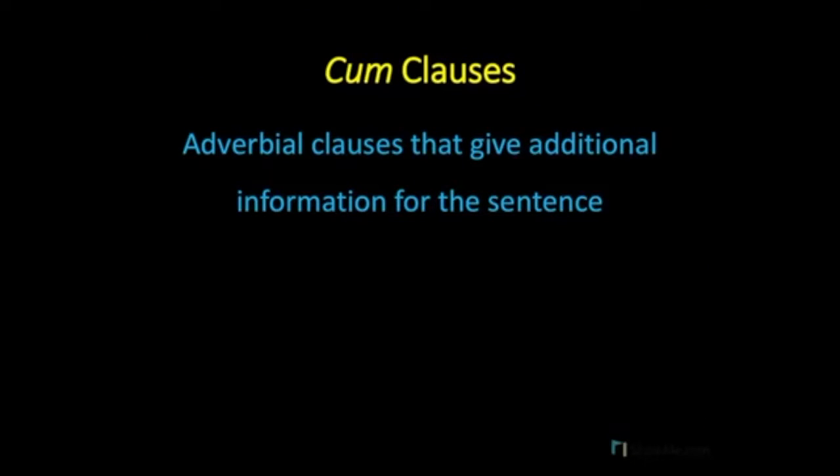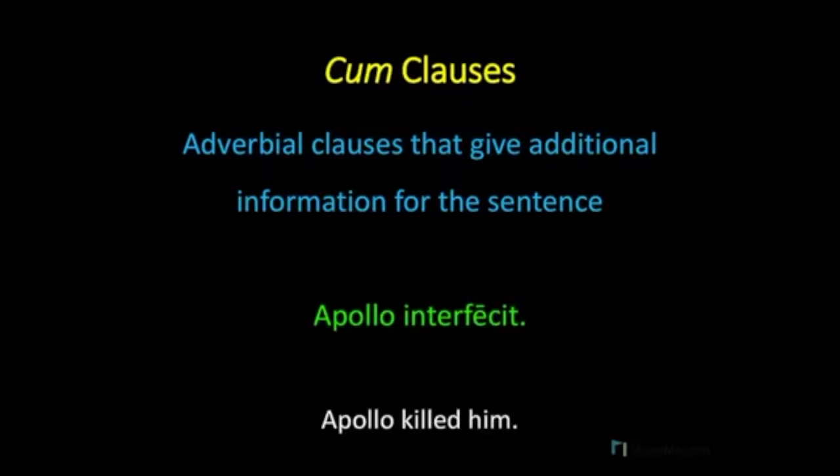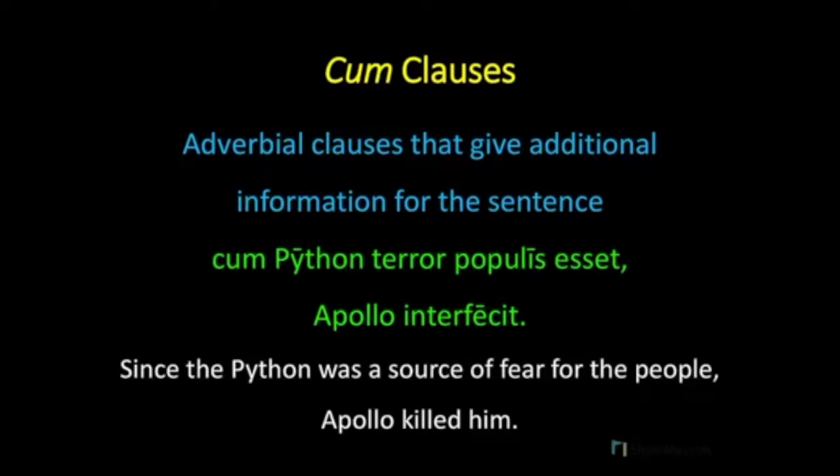So let's talk about the cum clause. A cum clause is an adverbial clause that gives additional information for the sentence. So from our examples, we saw the basic sentence, Apollo interfecit, Apollo killed him, the python. But we can add additional information to this sentence using a cum clause. For example, cum Python terror populis esset, since the python was a source of fear for the people. The main idea of the sentence is still that Apollo killed the python, but we've added to this sentence the reason why Apollo killed the python.